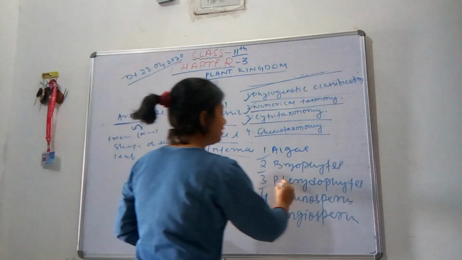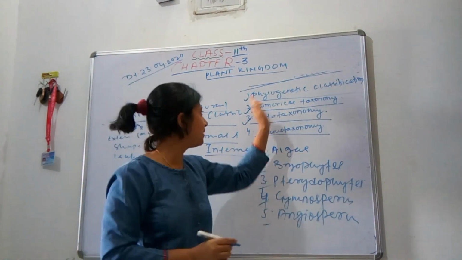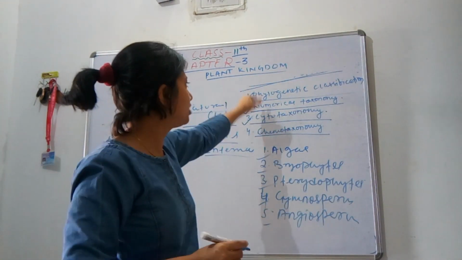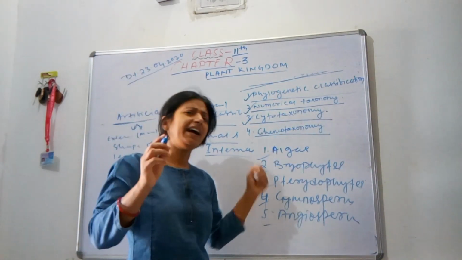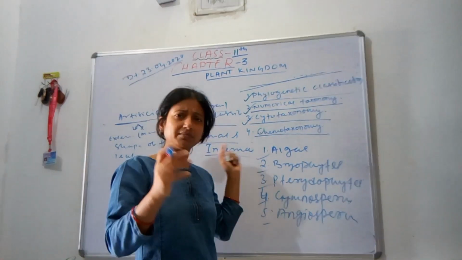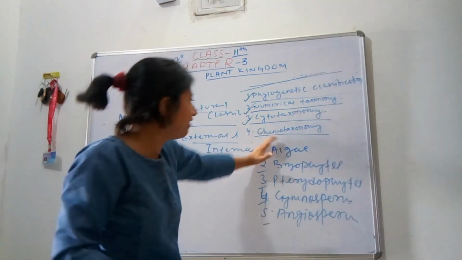Algae, bryophyte, pteridophyte, gymnosperm and angiosperm. These are the classification based on these criteria: phylogenetic classification, numerical taxonomy, cytotaxonomy, chemotaxonomy. Many more criteria are present, but we will consider these 4 criteria for dividing the plant kingdom.